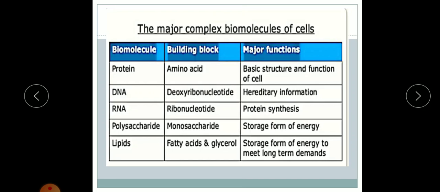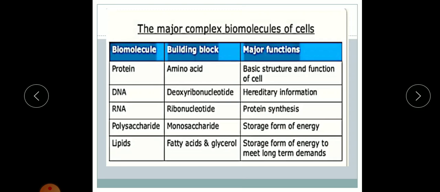The major complex biomolecules of cells are made up of what? Say for example, the biomolecule protein is made up of amino acids. So the amino acid is considered the structural and functional unit of protein. Around 10,000 amino acids will link with each other to form one protein molecule. DNA, deoxyribonucleic acid, carries hereditary information from generation to generation. RNA is ribonucleic acid, which helps in protein synthesis in our body.